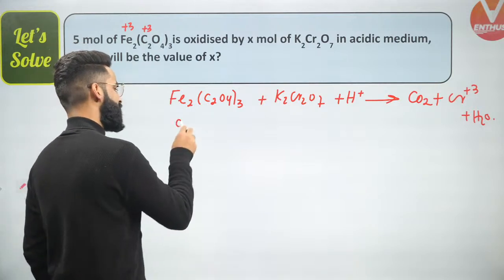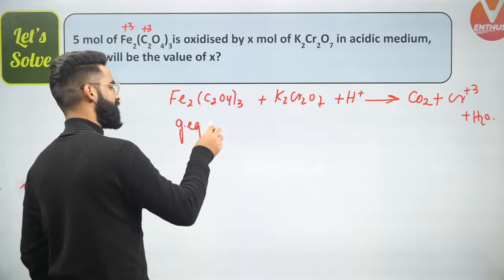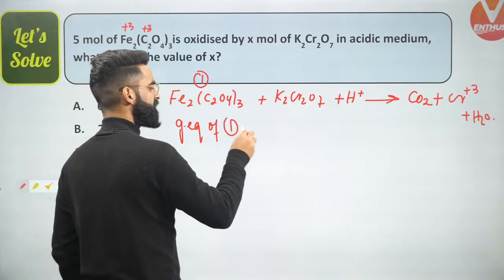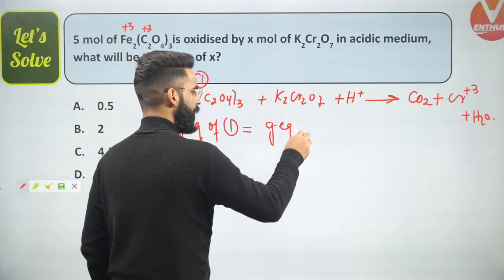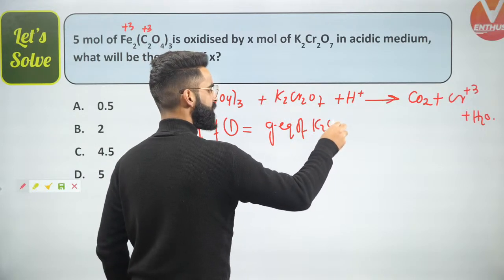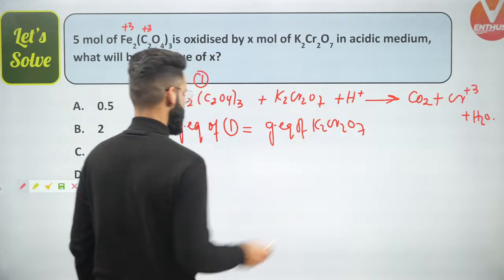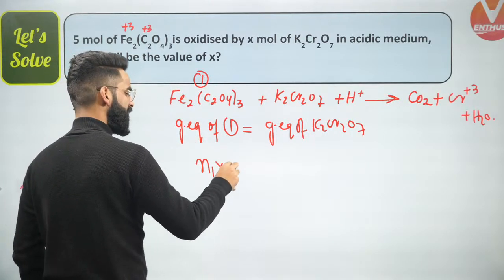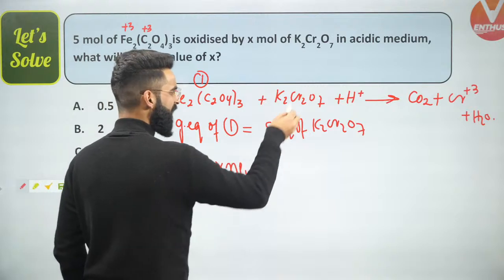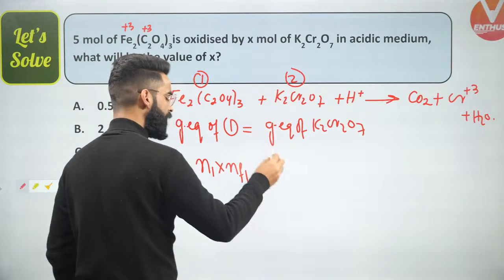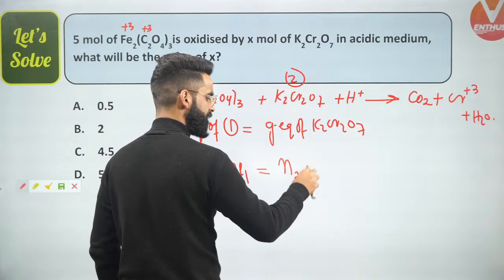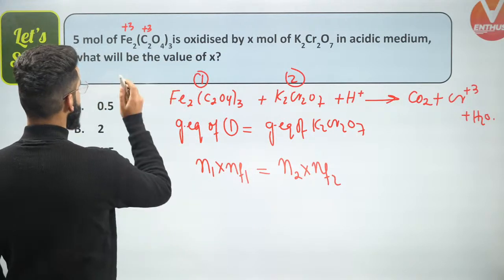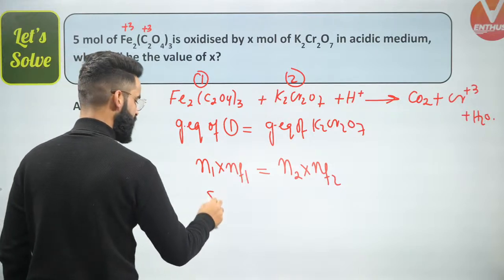As per the law of chemical equivalence, the gram equivalence of this ferric oxalate, which I'm representing by 1, must be equal to the gram equivalence of K2Cr2O7. Gram equivalence of 1 is equal to number of moles of 1 multiplied by n factor of 1, equal to number of moles of 2 multiplied by n factor of 2. Number of moles of ferric oxalate is given as 5, multiplied by